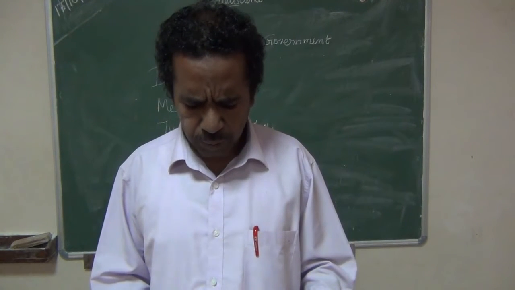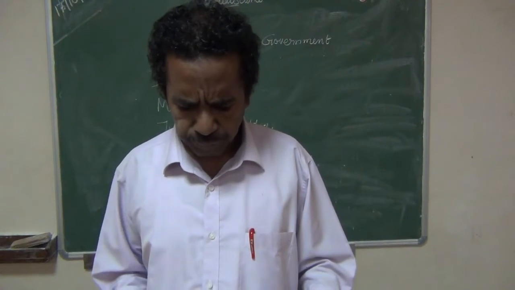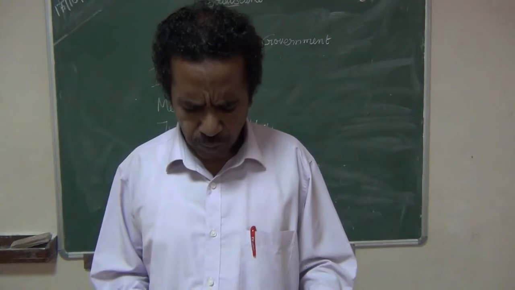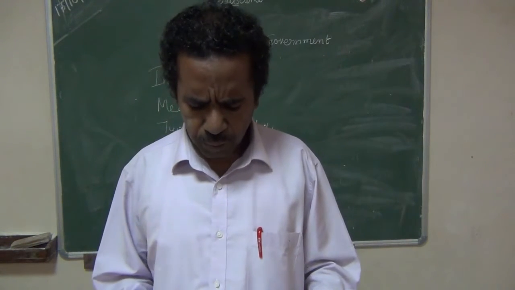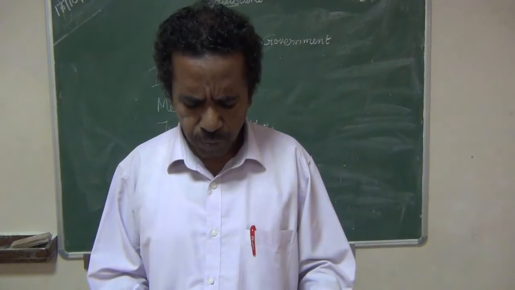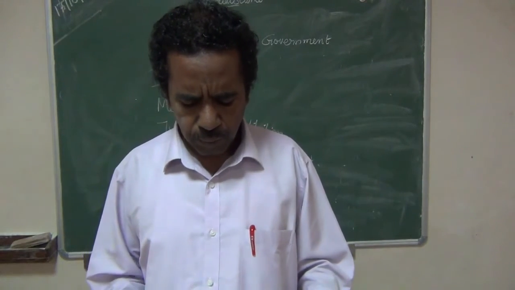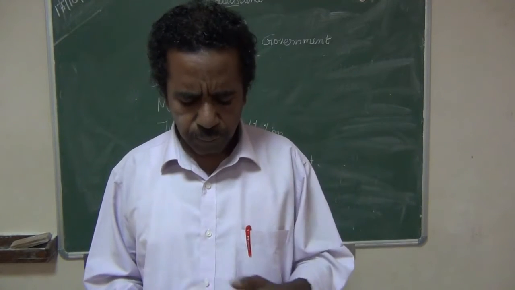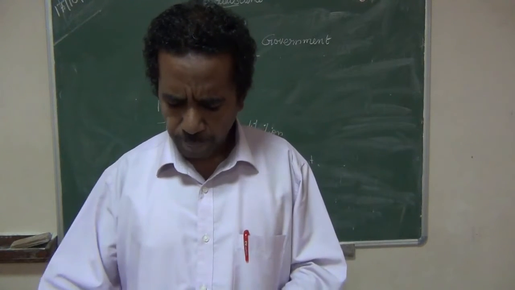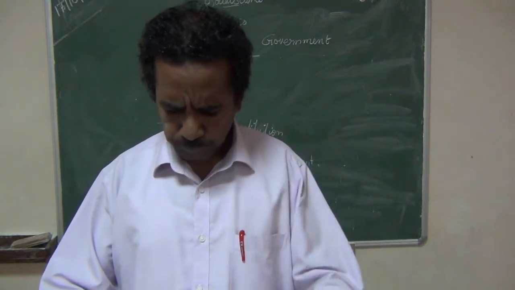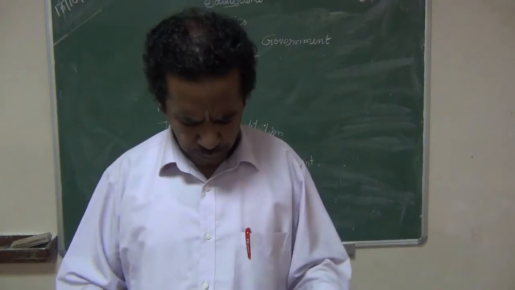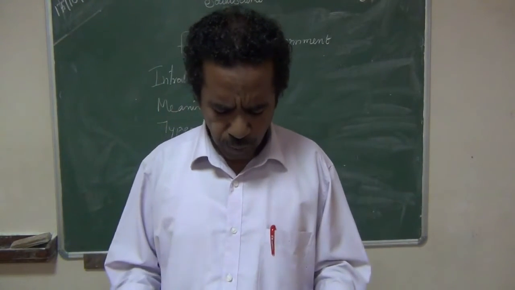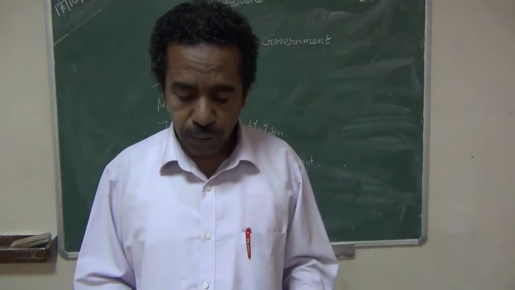The next, answer in detail. First one, write about the merits of unitary form of government. Page number 266, merits of unitary form of government.